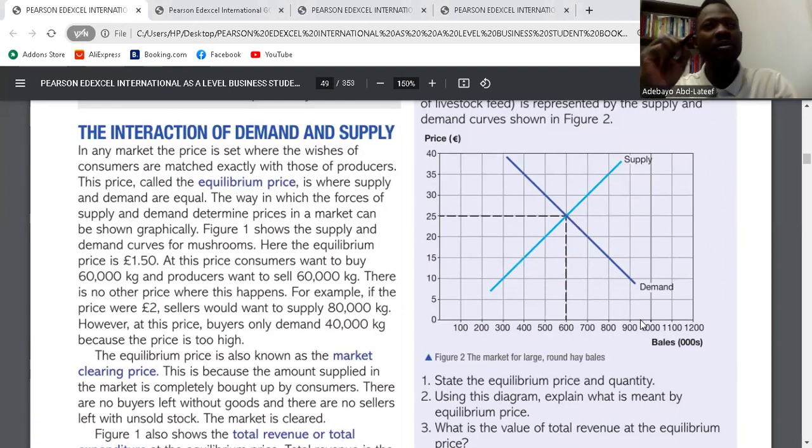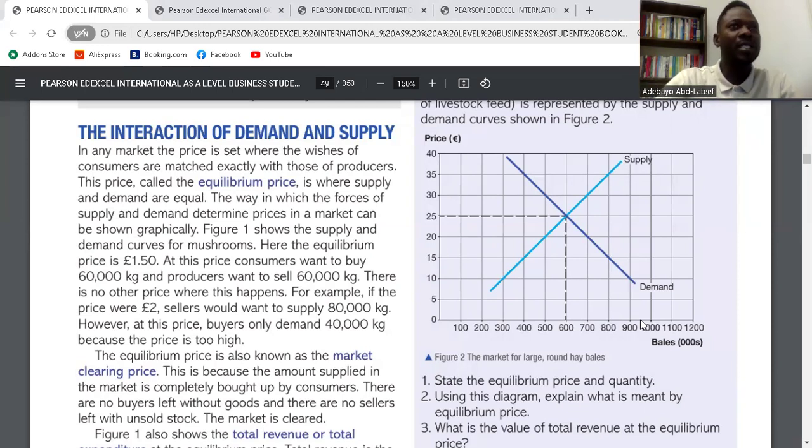So in the market, price is being set. Without price, we can't even buy. One of the functions of money is to serve as a medium of exchange, right? And to give value to products. Those values are given to the product in relation to what we call price. Because there's a price, I can go to the market and buy. I know this is the price I have to pay, in as much as I need that product.